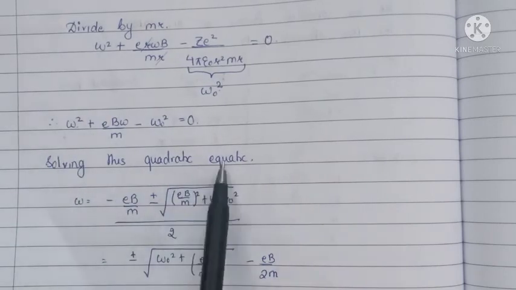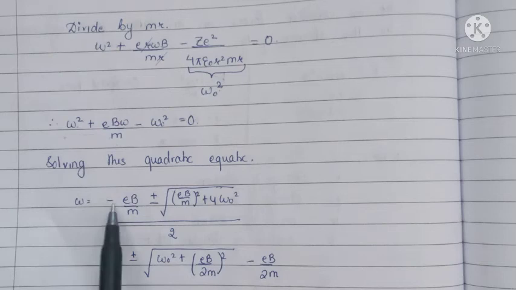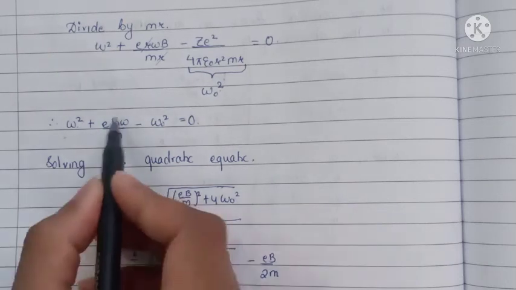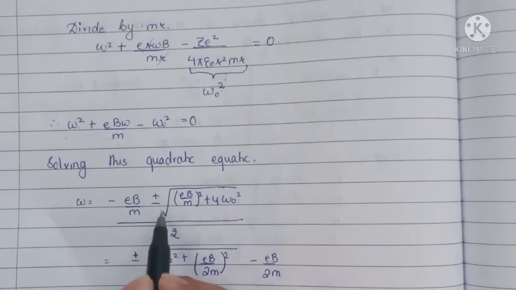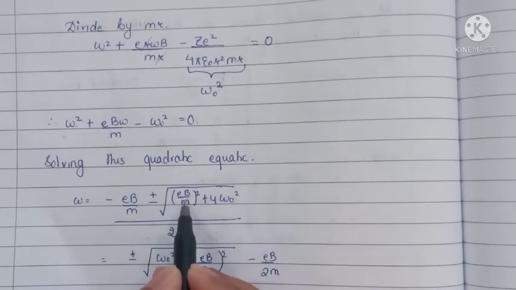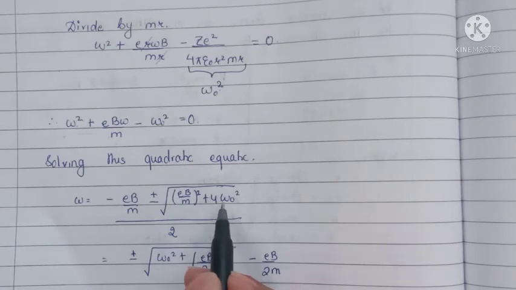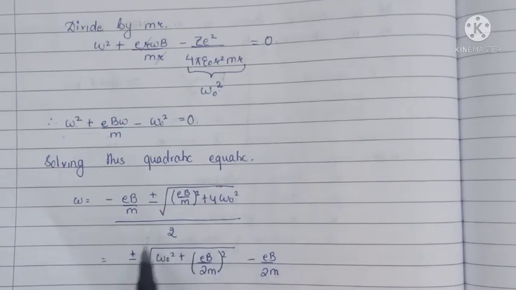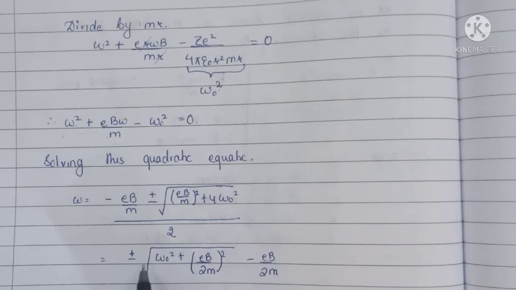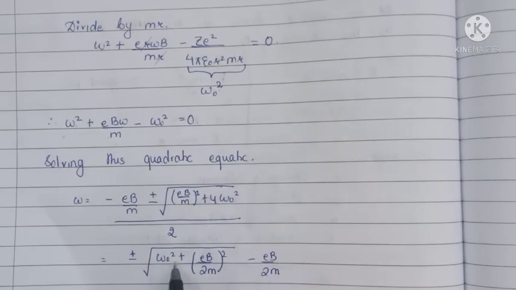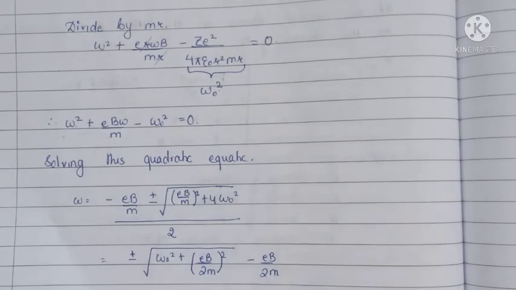Solving the quadratic equation, it becomes minus E B by m, which is minus b plus minus under root b square minus 4ac, and solving it we get plus minus the square root of omega naught square plus (E B by 2m) whole square, minus E B by 2m.